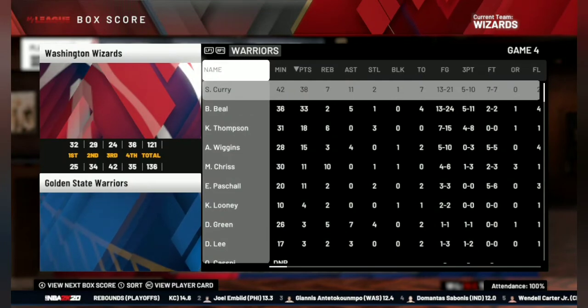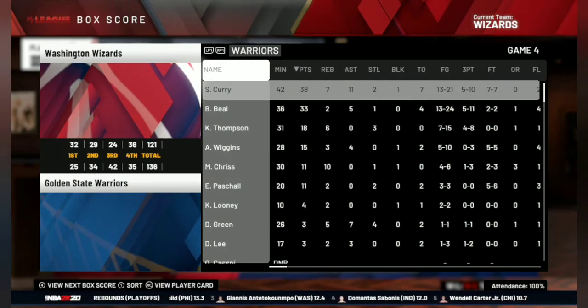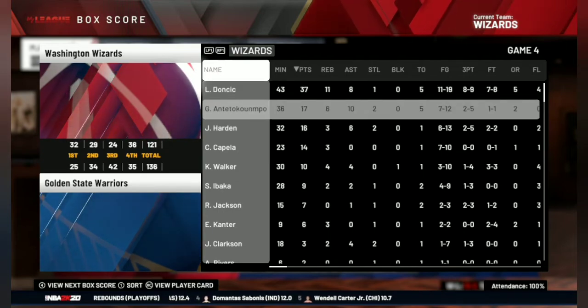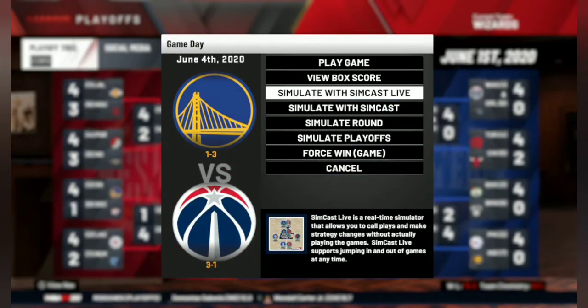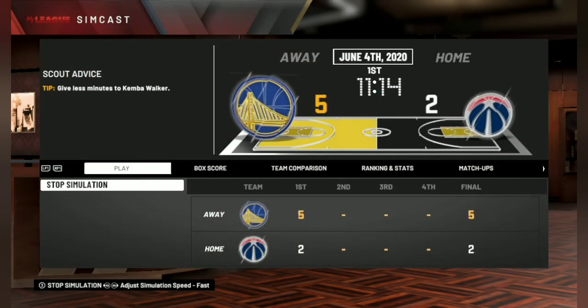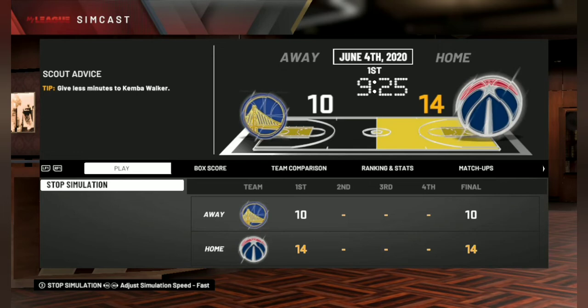Here are the game 4 stats. Steph Curry putting up big numbers with Bradley Beal here. Luka Doncic with a double-double. Giannis with a double-double. Let's move to game 5 here. Simcast this game, and I'm hoping that we win this game and win the championship in 5 games.